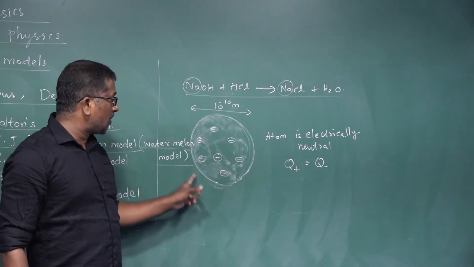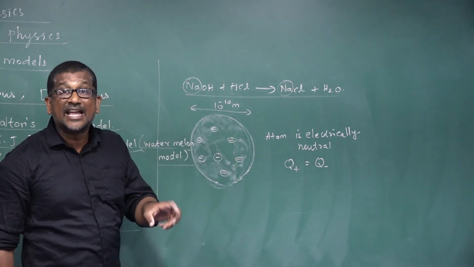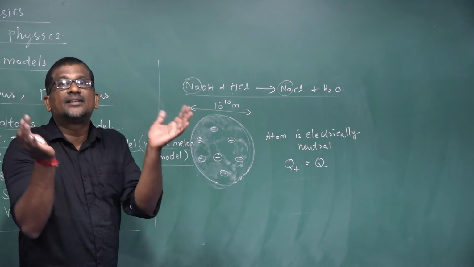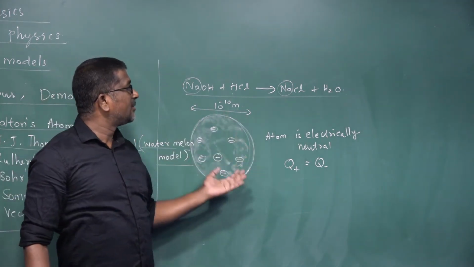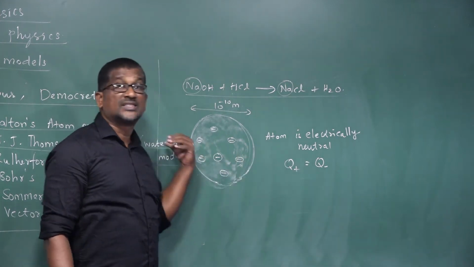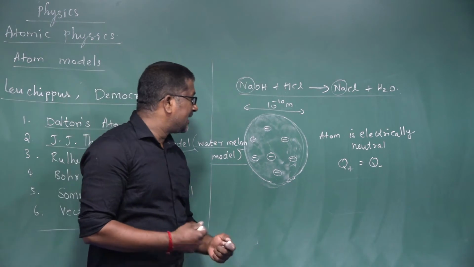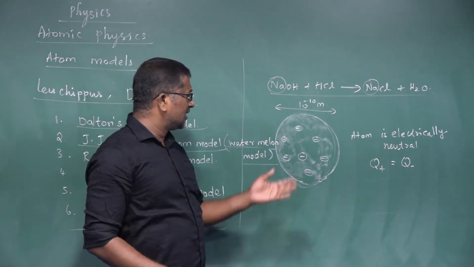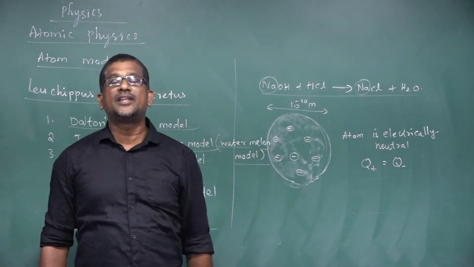Reason: the total amount of positive charge is equal to the total amount of negative charges carried by electrons. So the net amount of charge in an atom is 0. So that is why an atom is electrically neutral. So this was suggested by J.J. Thomson. Right. Next, this atom model fails to explain the stability of the atom.